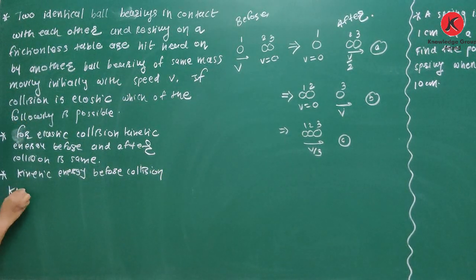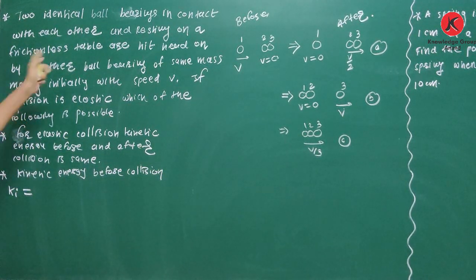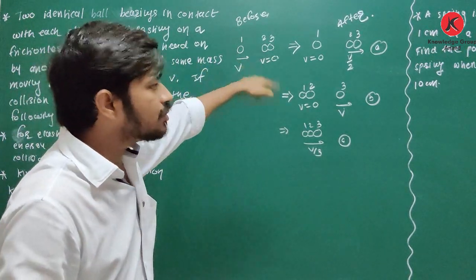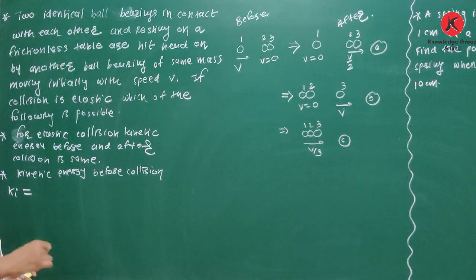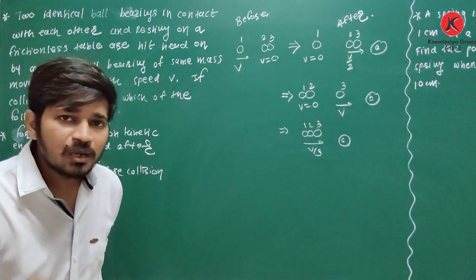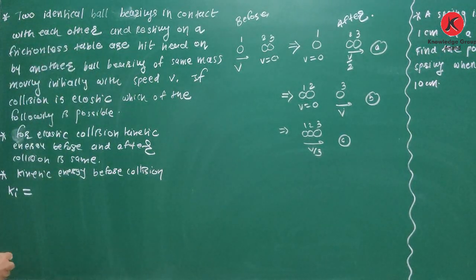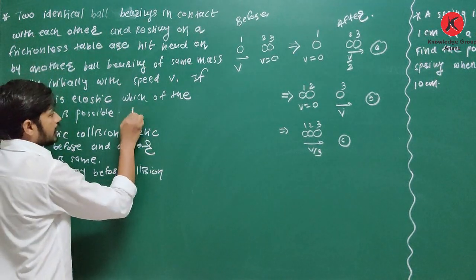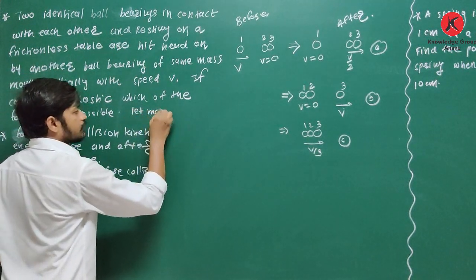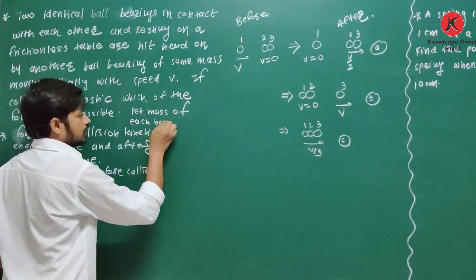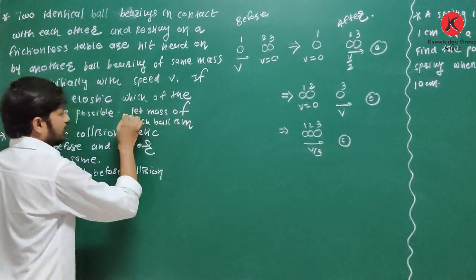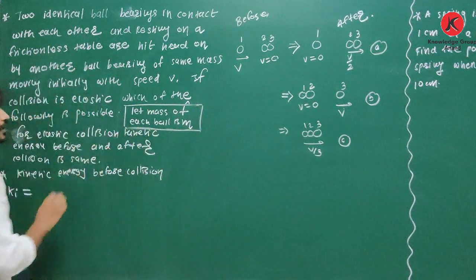So it is Ki is equal to, yes, you are given these ball bearings of same mass. So I am assuming let mass of each and every ball is m.